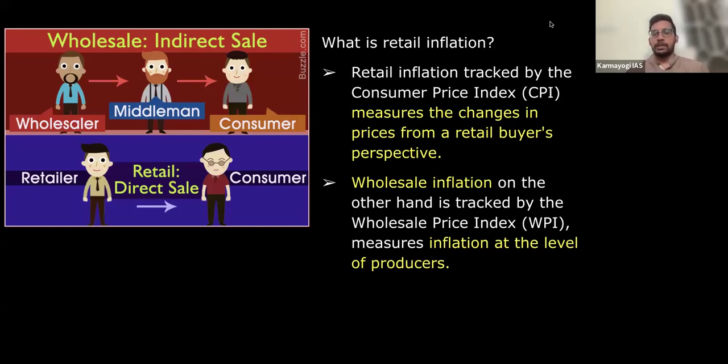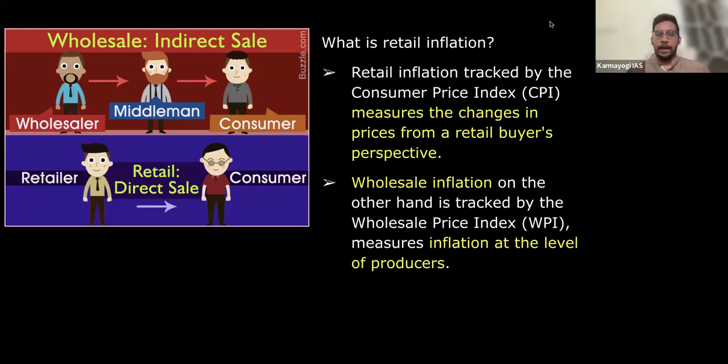So there are a few methods, like wholesale inflation as well as consumer level inflation. Wholesale inflation tracks the inflation at the seller level, the person who is selling. So you also need to know about the wholesaler and who is actually the retailer, right? A wholesaler is a person who sells bulk goods. They are not sold directly to the consumers, rather they are sold to the intermediaries, who are also called